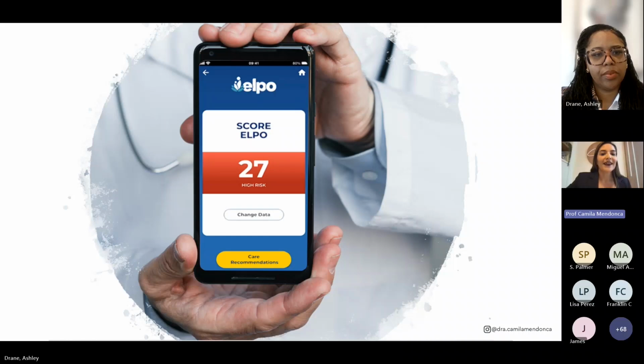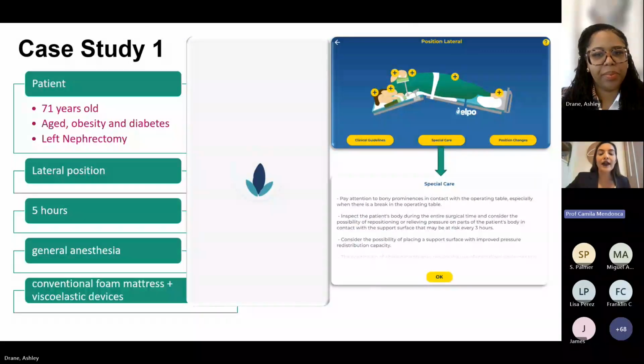Now I will show you a clinical case to exemplify the use of the ELPO scale. We can show it using the ELPO app, but you can do this with the ELPO scale on paper too. But I highly recommend that you use the ELPO app.